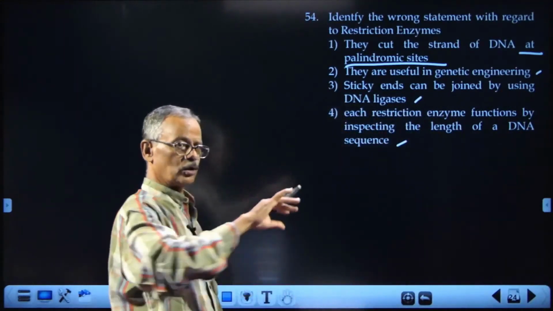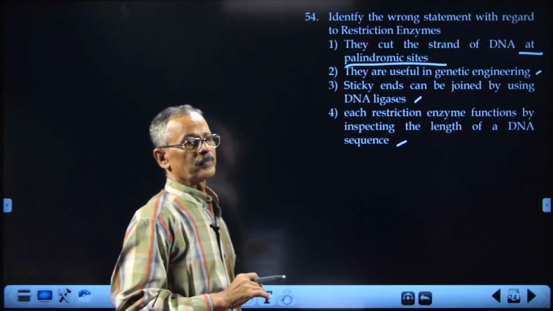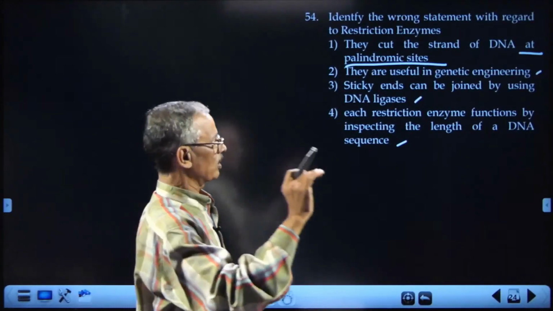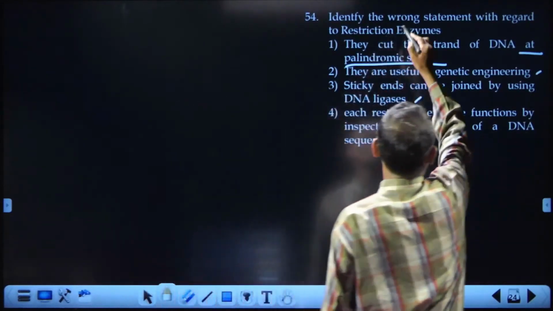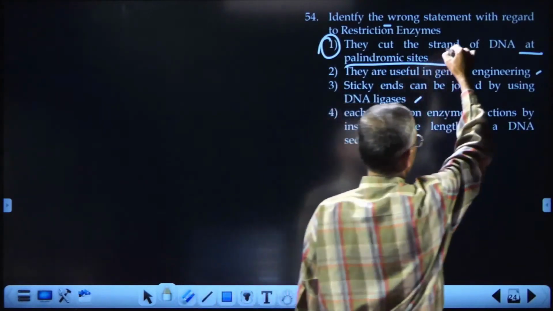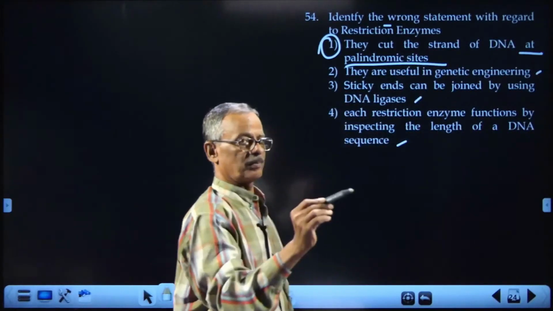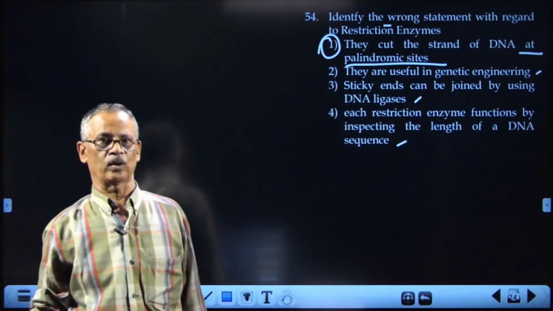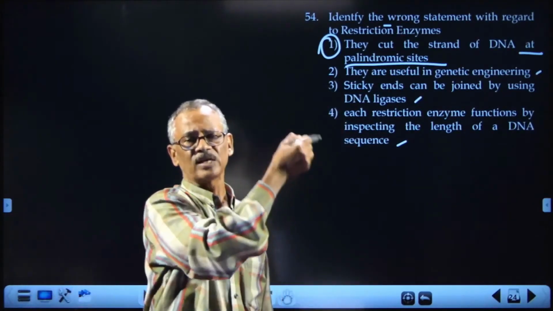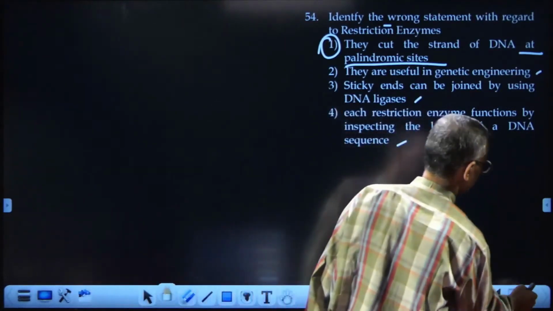It will examine throughout the length, and wherever it finds its specific recognition sequence, it will get attached to that and then it will cut. So, the wrong statement is the first one: cutting the strand of DNA at the palindromic site, a little away from the palindromic sequence. Okay, these are all statements and sentences from our NCERT book. Nothing new.